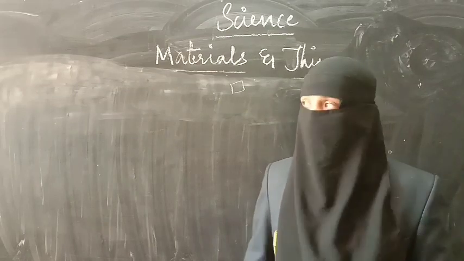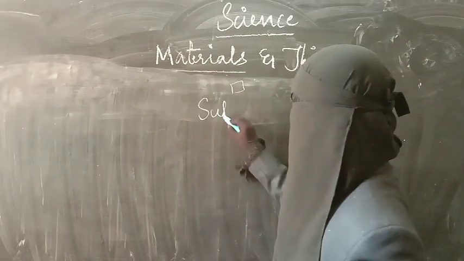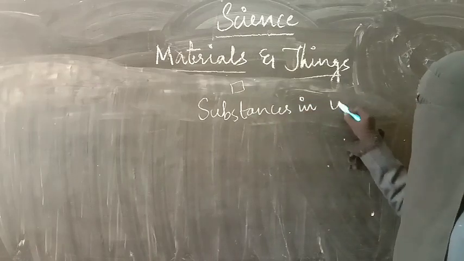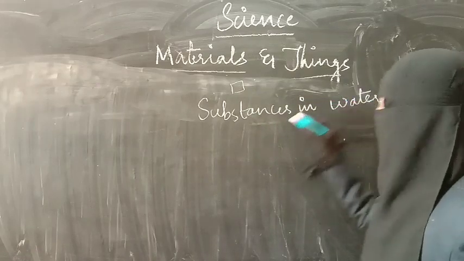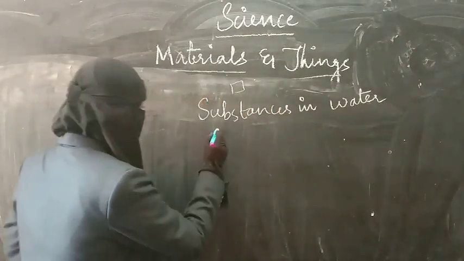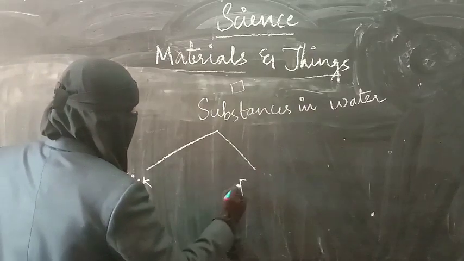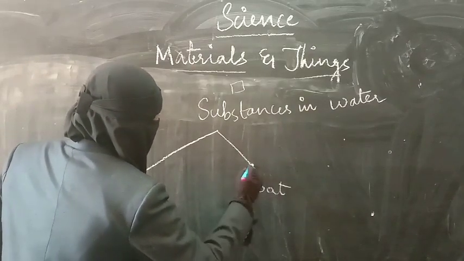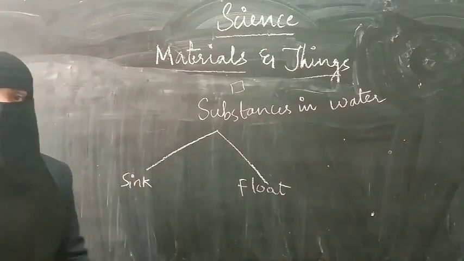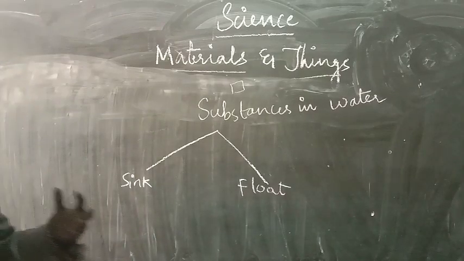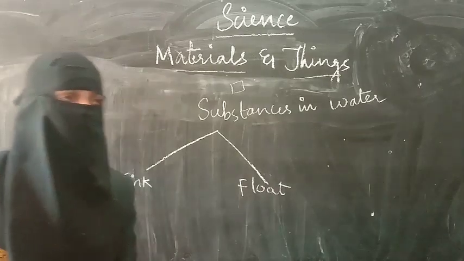And next one, now other type substances in water. So what happens here? Substances either sink or float. Substances can either sink or they can float. So what is meant by sink and float? You see now how you can understand this. For this you can do an activity.